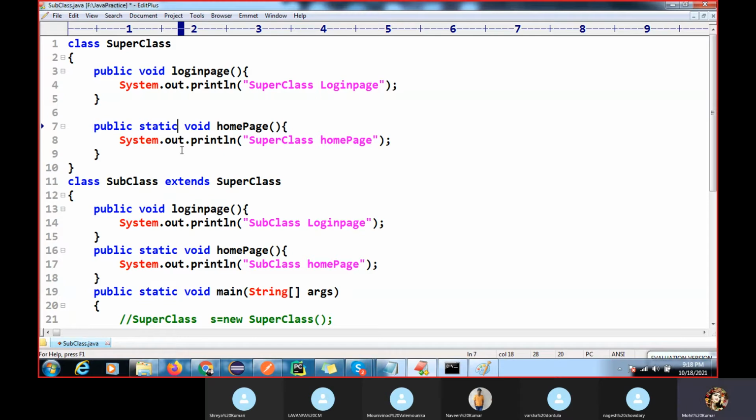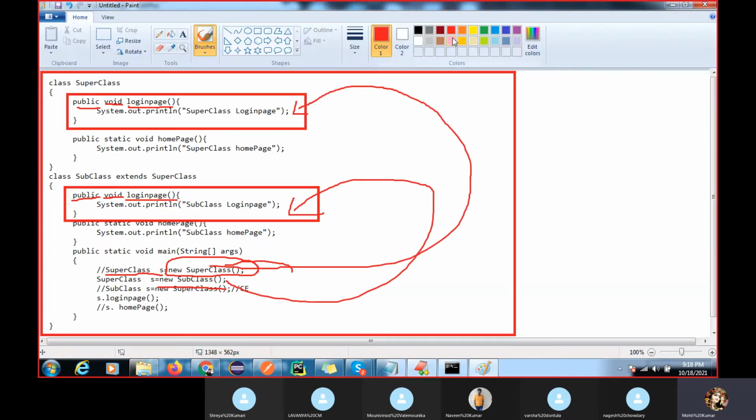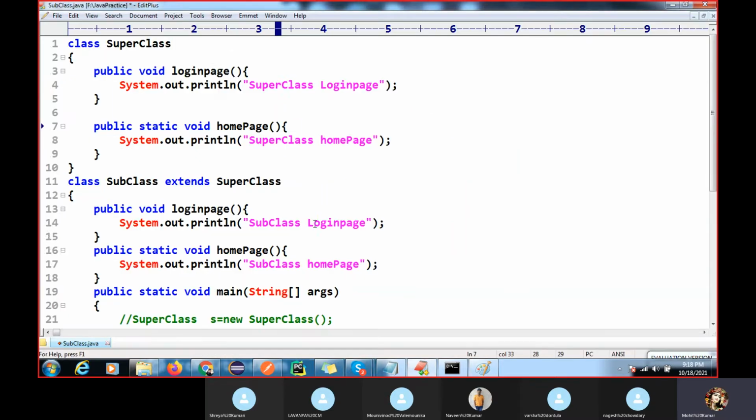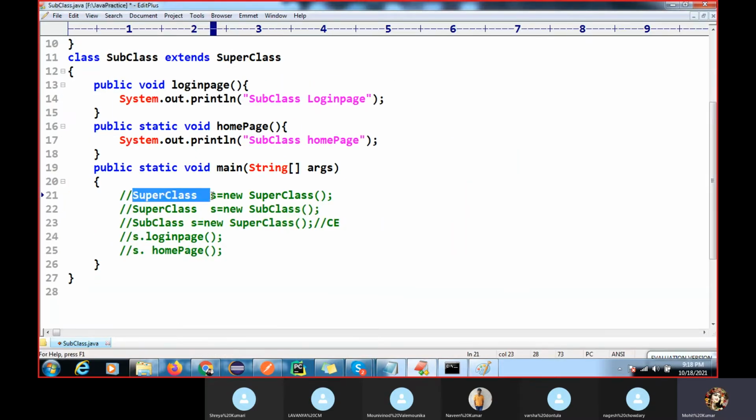Redefining superclass a static method in subclass with the same prototype. I told you how method overriding will execute, but method hiding will execute based on which type of the class you have. If you have the superclass, it will check the type of the class. It will not check the object.